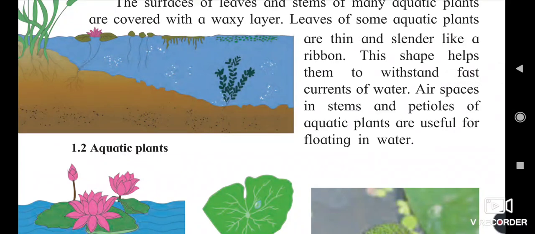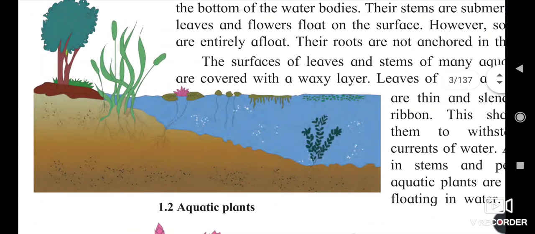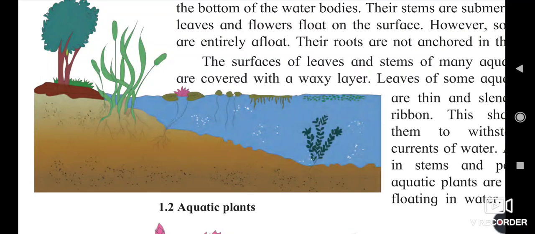Air spaces in the stem and petioles of aquatic plants are useful for floating in the water. Here we saw in this picture that among aquatic plants, some are rooted in the soil, like lotus and these grasses, and some are floating on the water, and some do not come out of the water.